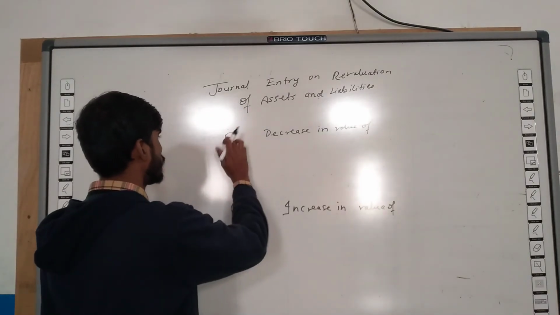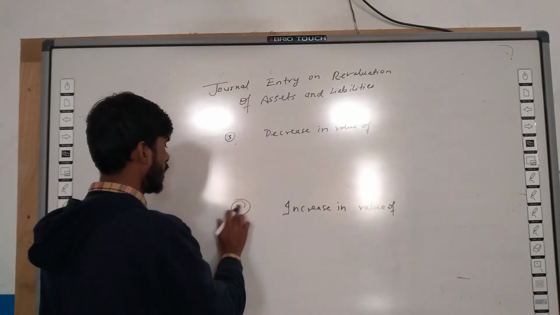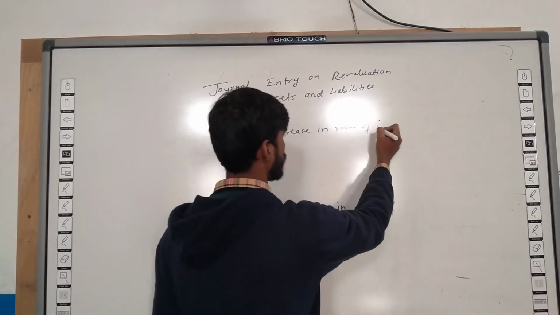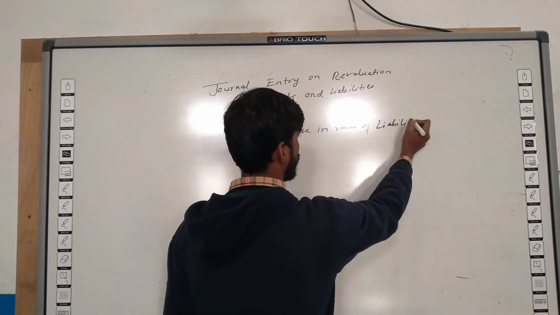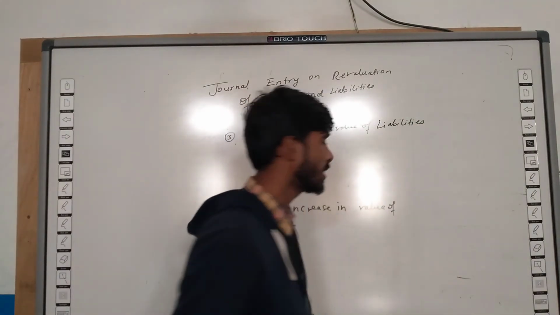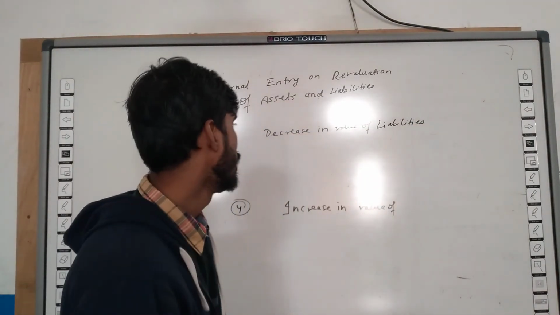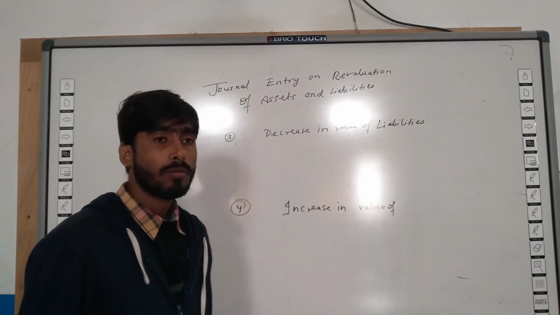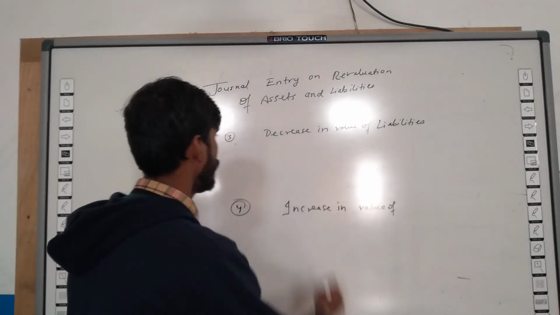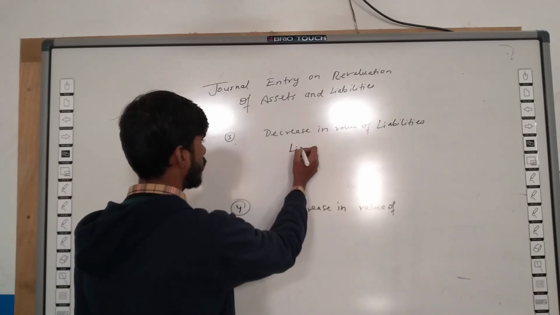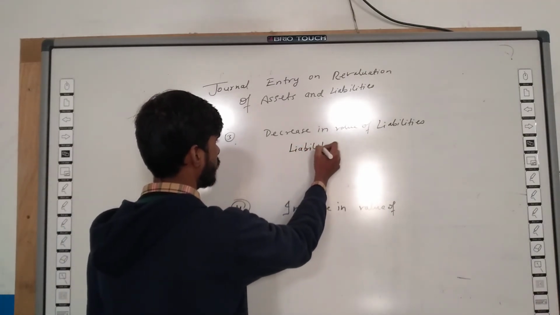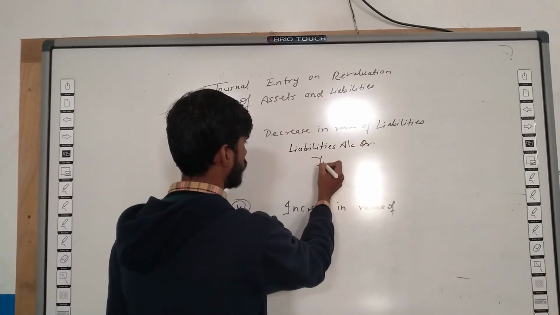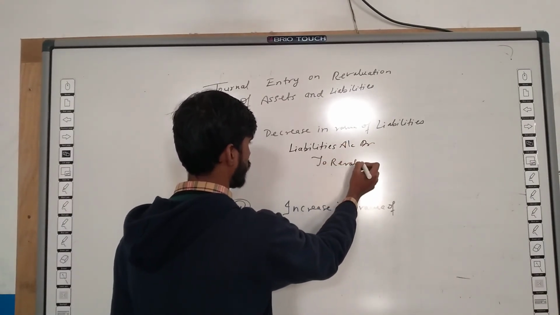Now third case, in revaluation of asset and liabilities, suppose there is decrease in value of liabilities. If the value of liabilities decreases, you know that firm will incur profit and profit is credited, and so in place of profit we will credit revaluation account. Liabilities account debit to revaluation account.